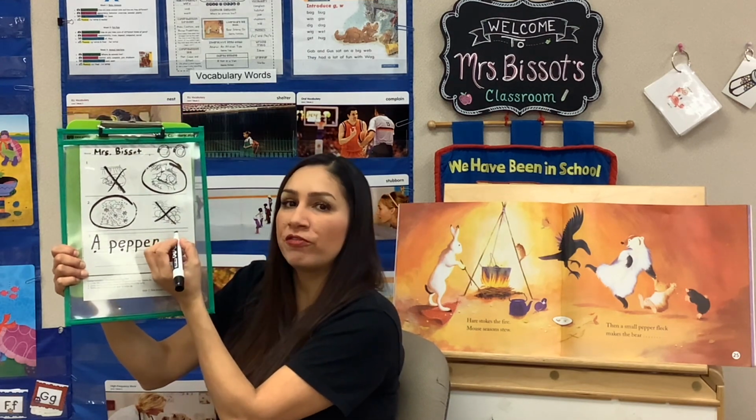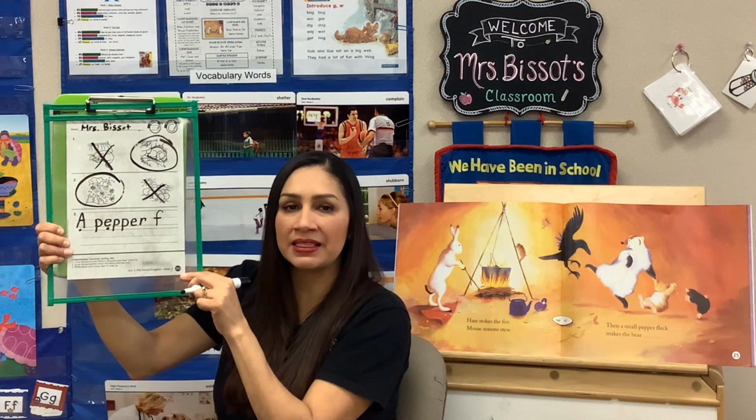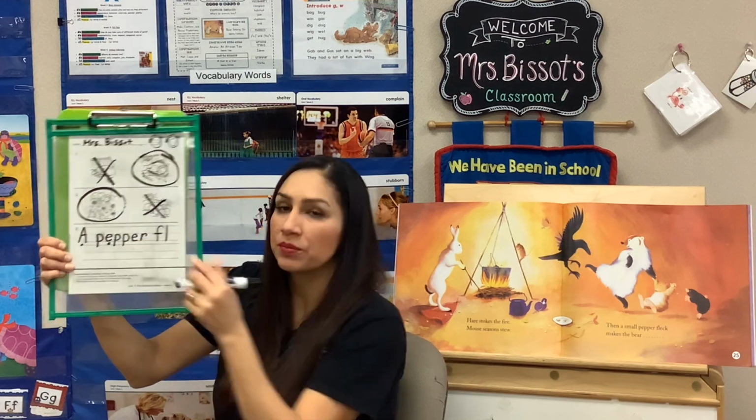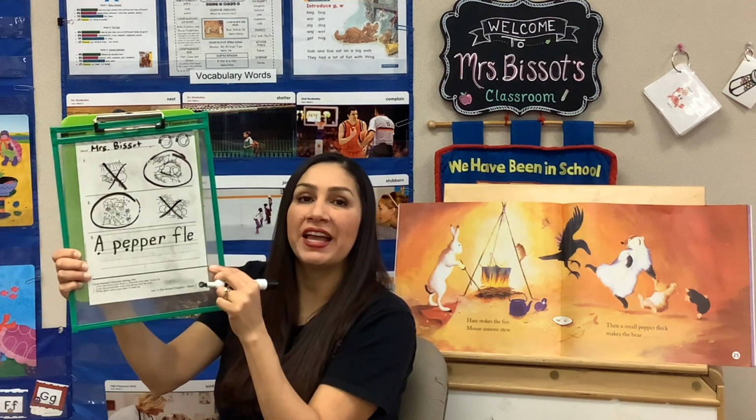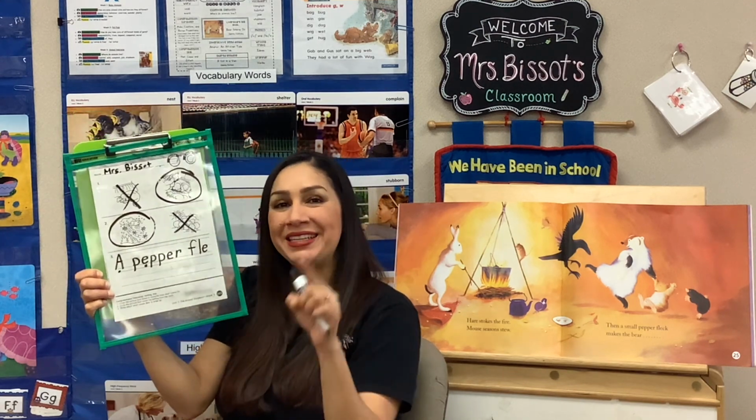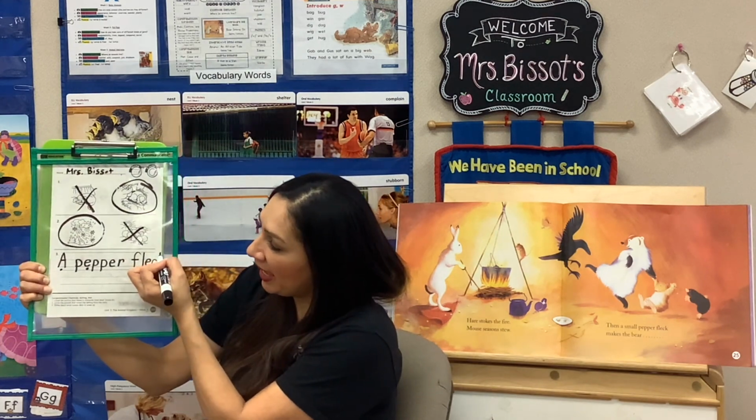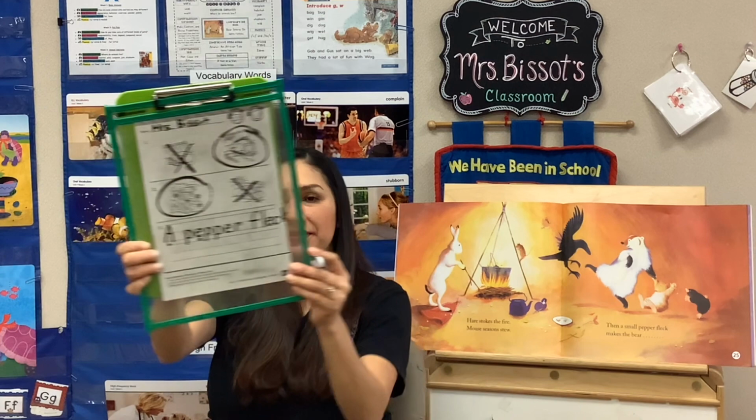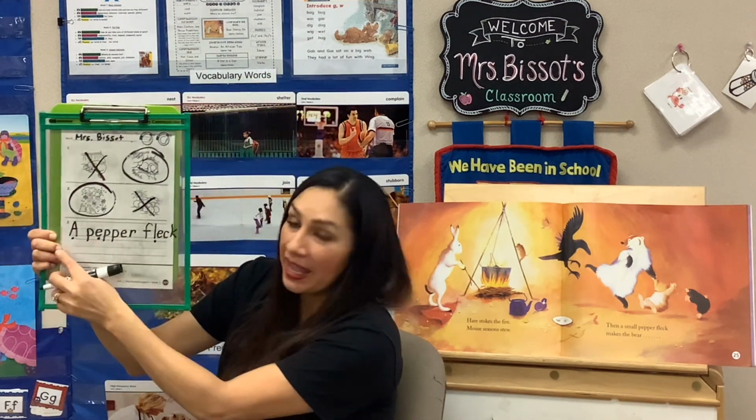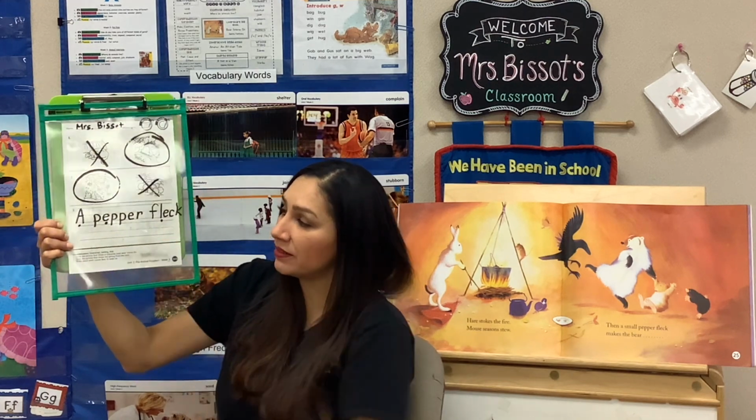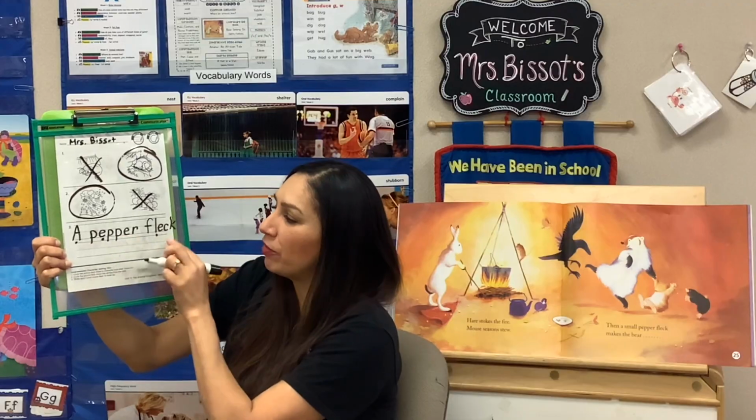So move your spacer over here behind the R if you're doing it up here. Fleck. F. L. E. Fleck. And for this one, a C and the K makes a sound K. So we're gonna write it a C and a K. A pepper fleck wakes him up. A pepper fleck wakes.